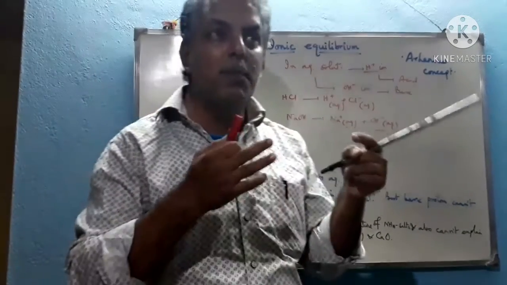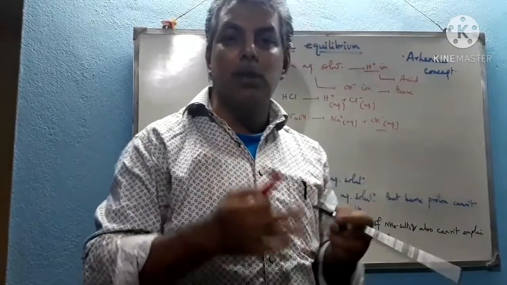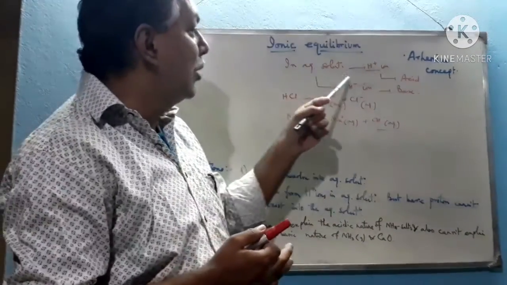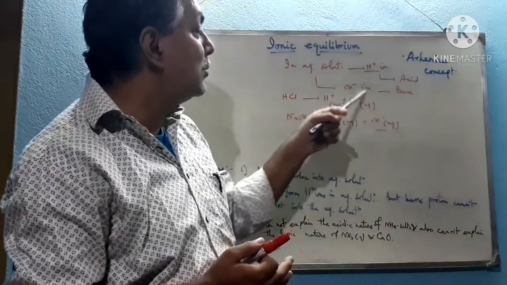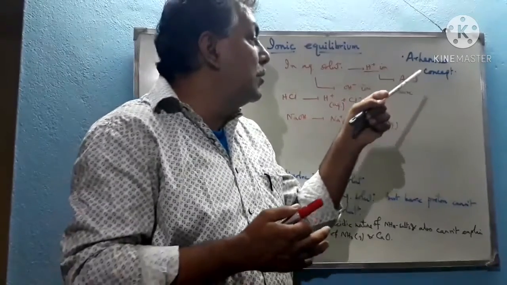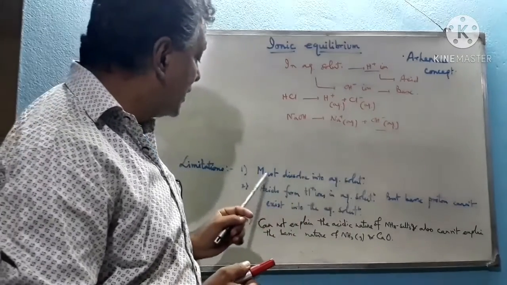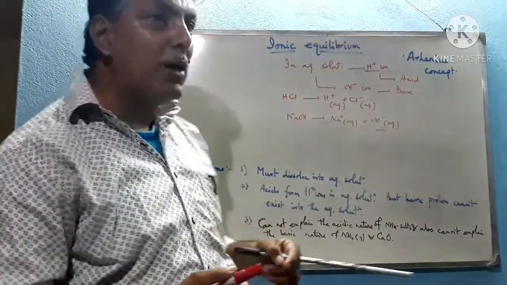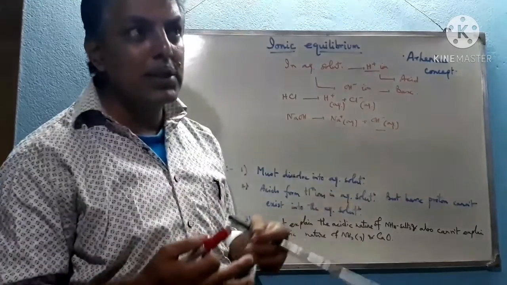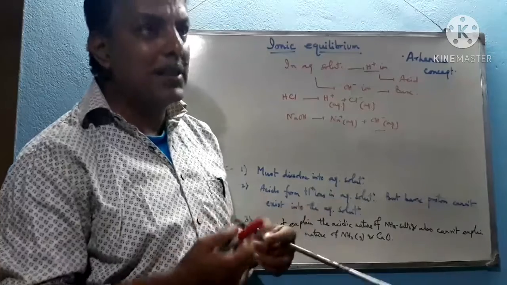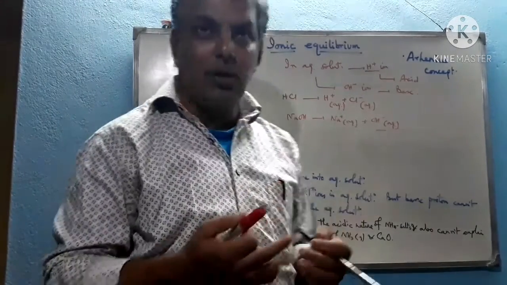The solvent must be water and the solute must get dissolved into this solution, and after dissolution it must form H plus ions, then it can be called an acid, or it must form OH minus ions, in which case it can be called a base. So this is the first problem, it must dissolve into the aqueous solution. Again, there are several compounds which have no tendency to get dissolved into aqueous solution; several substances remain insoluble in water, like calcium oxide.